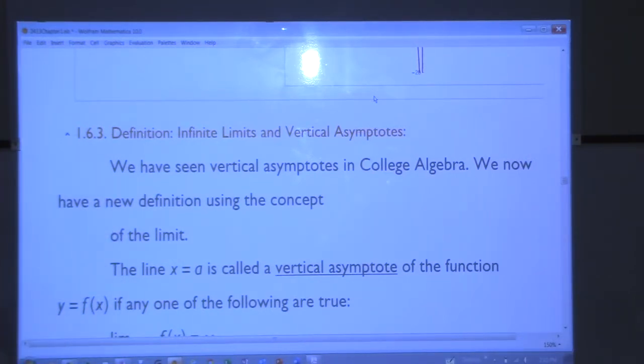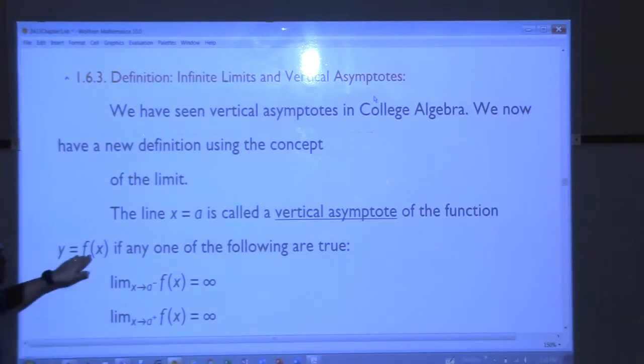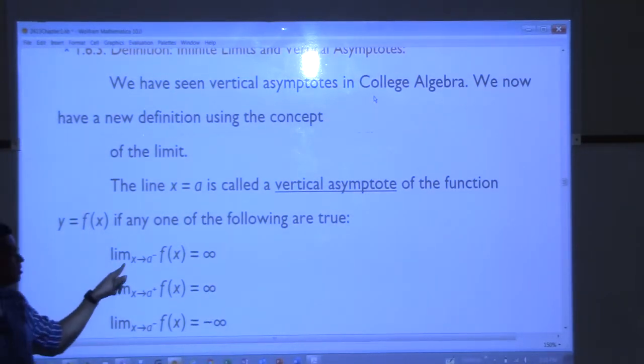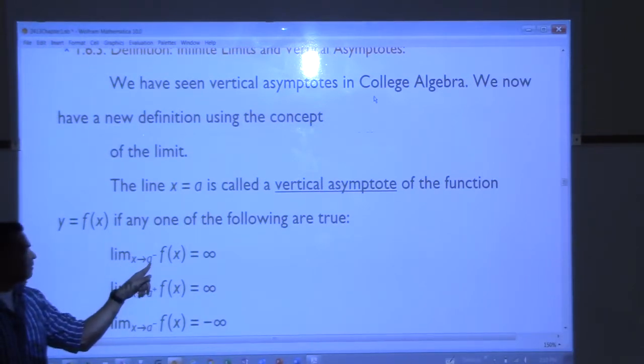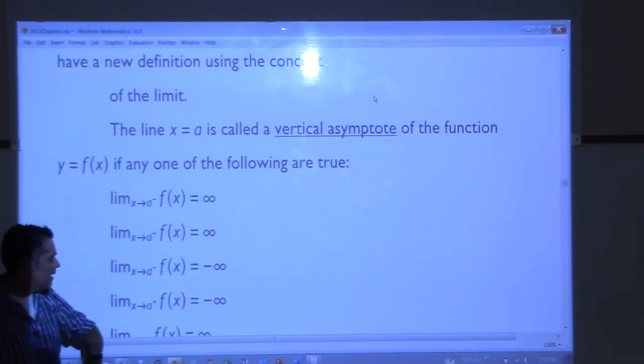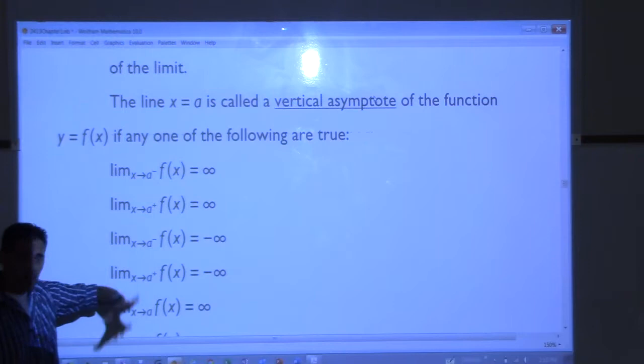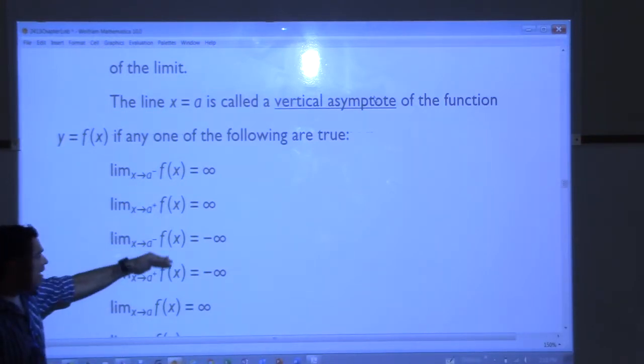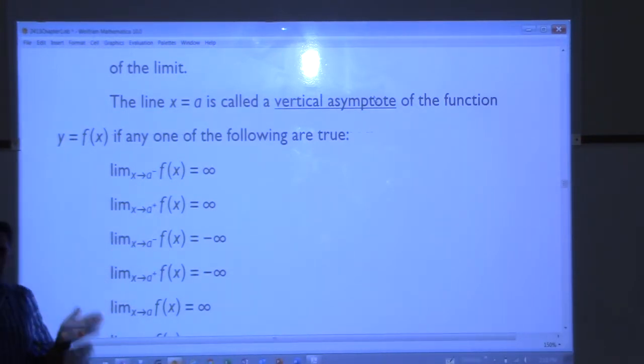If anyone ever gives us a function, and we take the limit of that function as x approaches some number a from the left or from the right, and we get an answer of infinity or negative infinity, no matter what, if we get infinity from either side, then we are going to say we have an asymptote at that value of a. That's our new definition of asymptotes.